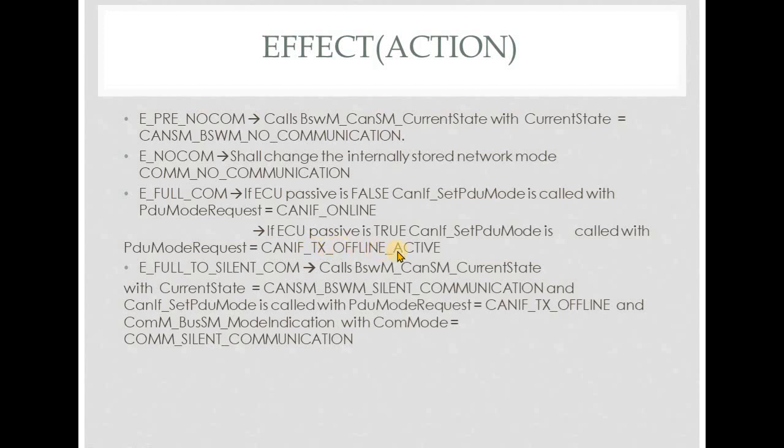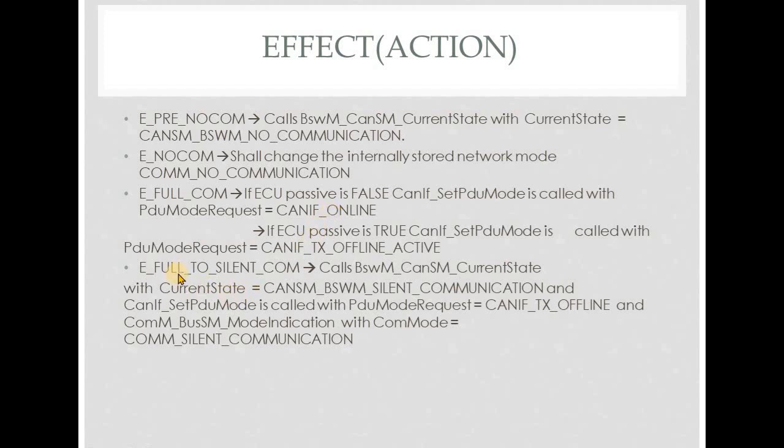What is the difference actually? If passive mode is enabled, transmission should be disabled, only reception. ECU is available only for reception actually. So we need to stop the transmission, and hence PDU mode will be changed to CANIF TX offline active. In case passive mode is not enabled, then transmission should also be enabled. So PDU mode is changed to CANIF online.